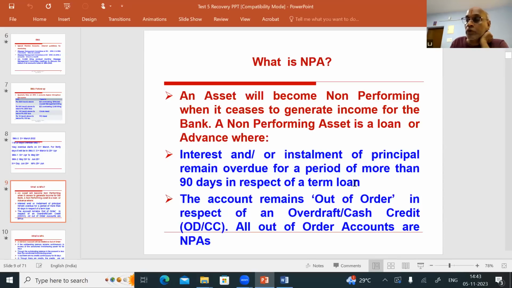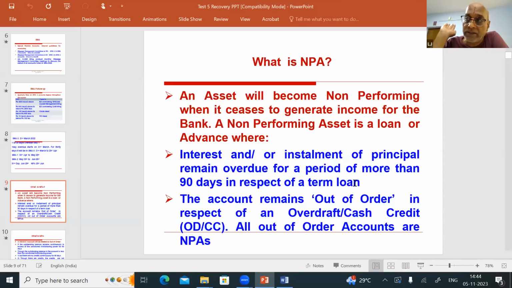That is, if that is installment, either interest or principal has not been paid for more than 90 days. In a term loan, if the interest or installment is not paid for more than 90 days, at the end of the 91st day, the account will slip to NPA. That is the logic for term loan.